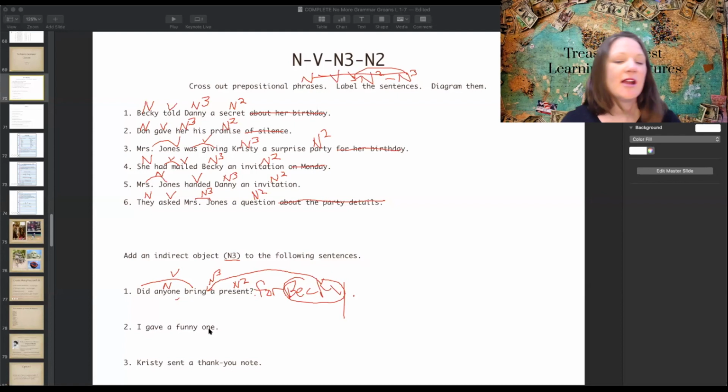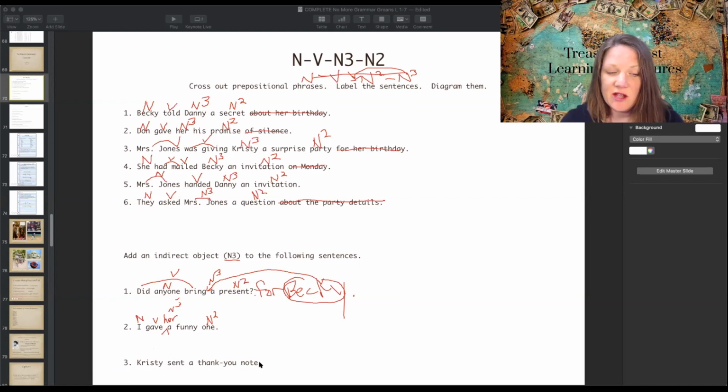That's the sentence pattern. I gave a funny one. Well, we have the verb here, and we have the subject, I gave. One is your noun 2. So instead of putting a prepositional phrase here, which we don't want to do because we need to add a noun 3, we need to put one right here after gave. That's where the indirect object goes. I gave her a funny one. There's your indirect object. You can choose any name you want, anything you want there.